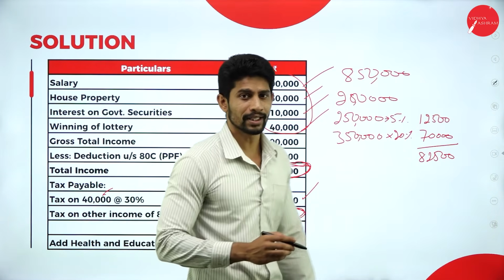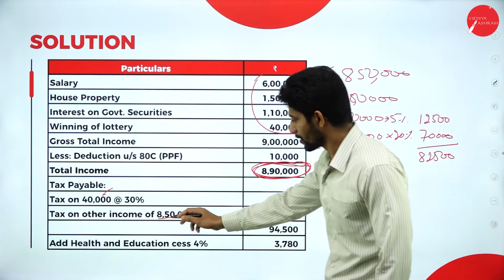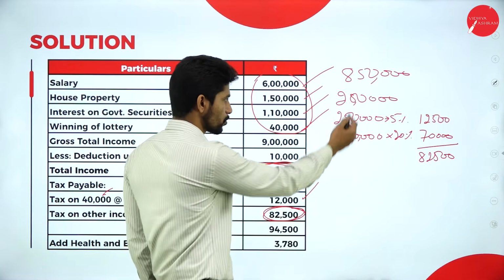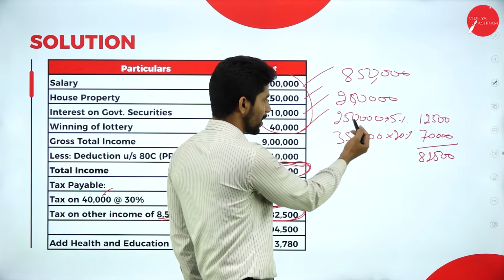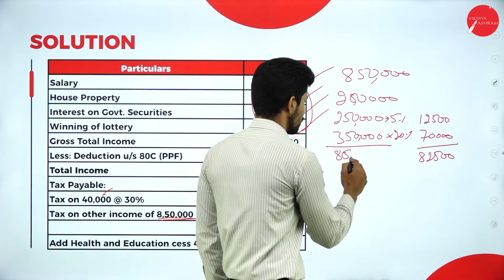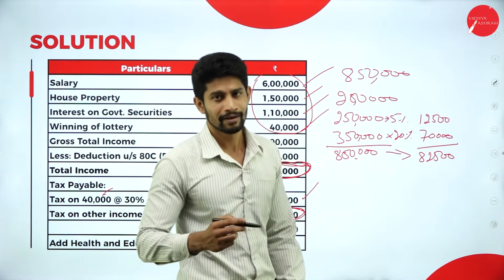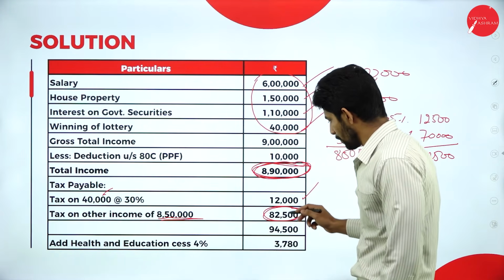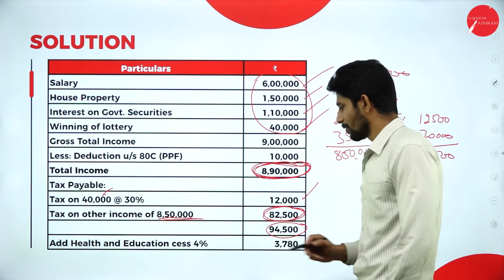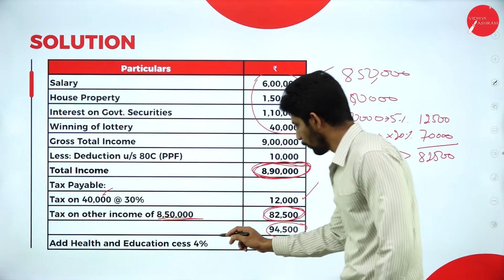Because 12,000, it is 30% on the income, that is the gambling income. And on this 8,50,000, you are supposed to apply the slab rate. Say 2,50,000 plus 2,50,000, 5 lakh plus 3,50,000. Total is how much? 8,50,000. So on this 8,50,000, how much of tax is payable? That is 82,500. So 12,000 rupees plus 82,500. Total comes to 94,500 rupees.